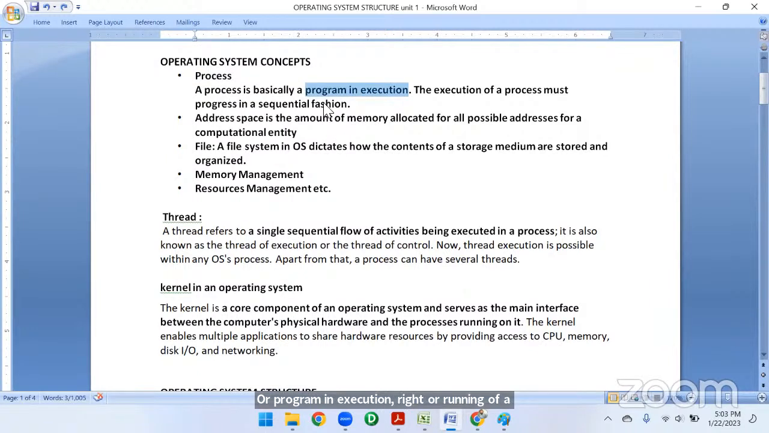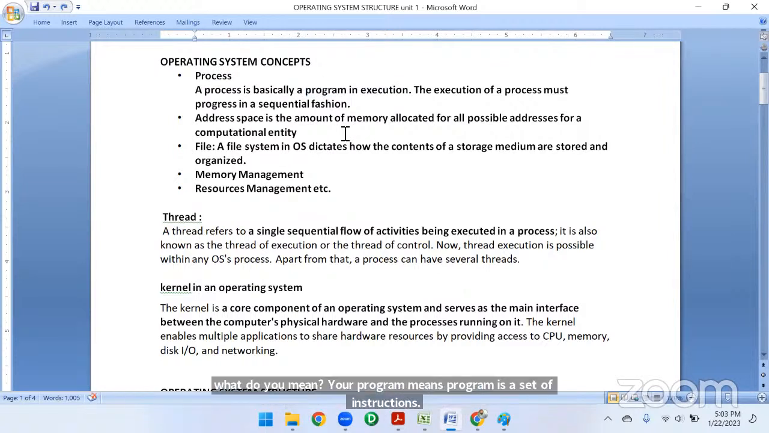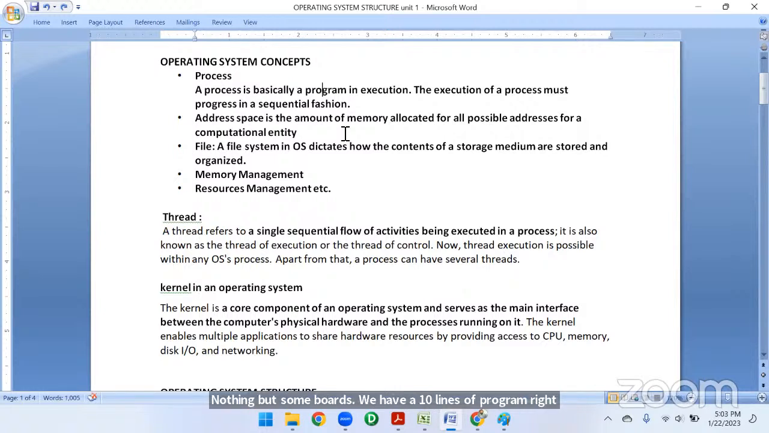So what do you mean by program? A program is a set of instructions. Suppose we have a 10-line program. Let me give you an example. When we enter any restaurant or hotel, and I order some tiffin item, like idli or vada, what will the billing person do? He will give a token. Suppose I have ordered 10 plates of idli.